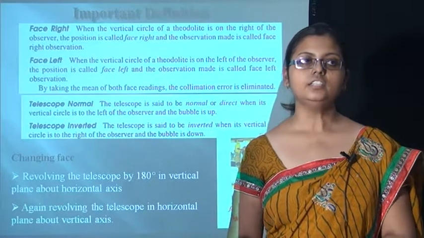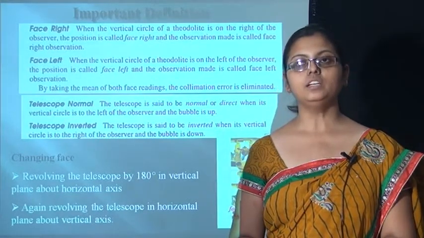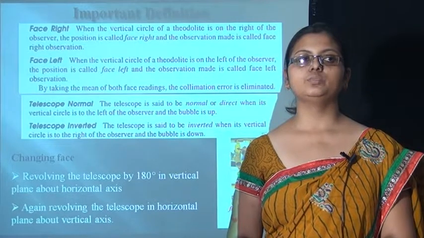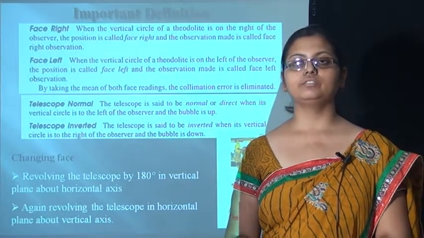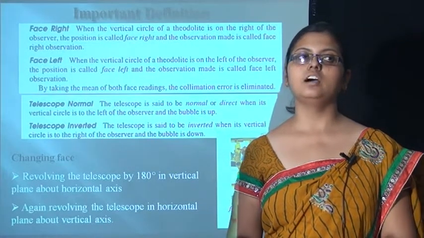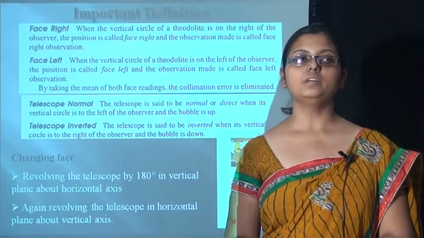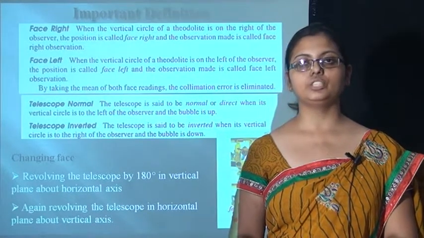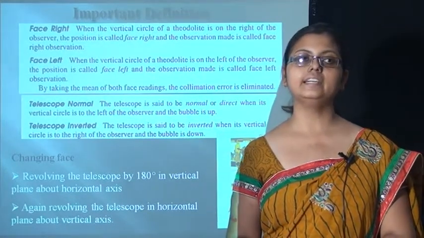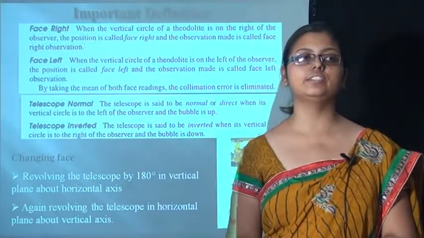Going to the other, which is telescope normal. The telescope is set to normal or direct when its vertical circle is on the left of the observer and the bubble is up. The telescope is said to be inverted when the vertical circle is on the right of the observer and the bubble is down. Now going towards another, which is changing face.